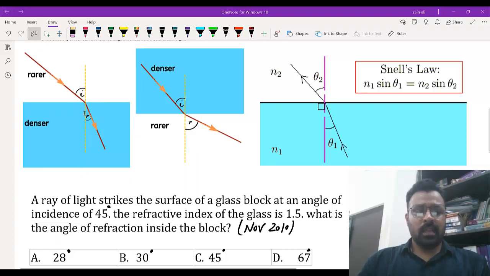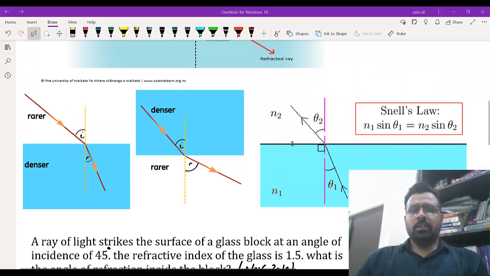Angle of incidence is larger and angle of refraction is smaller. But when it is moving from denser to rare medium, then the incident angle is smaller than the angle of refraction. So this is what we observe, and by using this property we can also measure the refractive index of any medium by using Snell's law, where n1 is the refractive index of this denser medium, theta 1 is the incident angle. In this case light is moving from denser to rare medium.